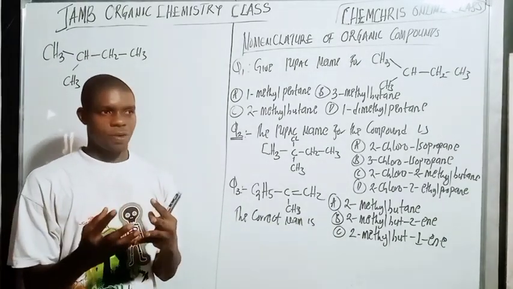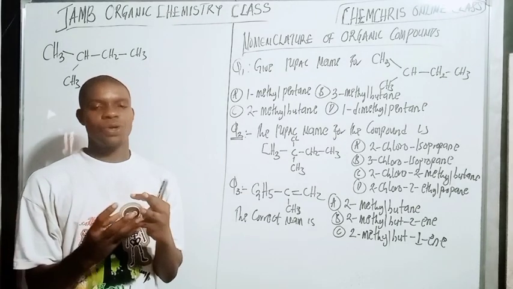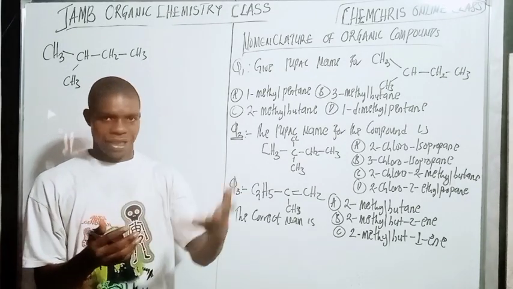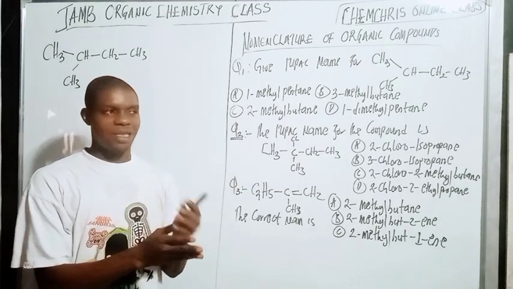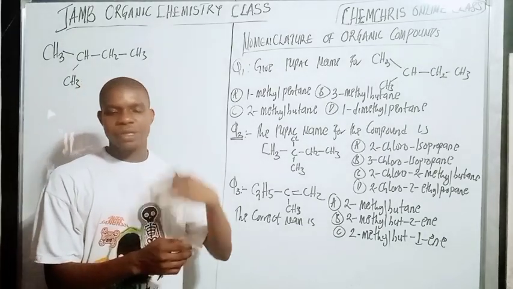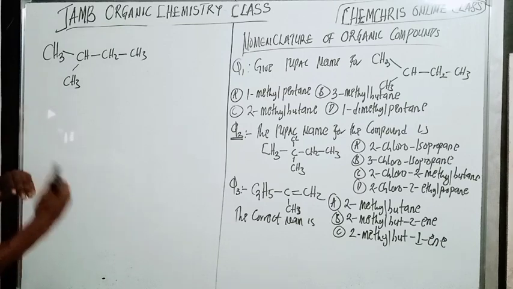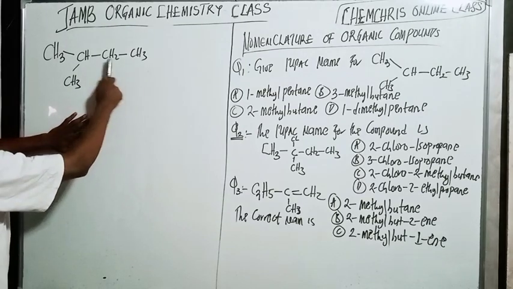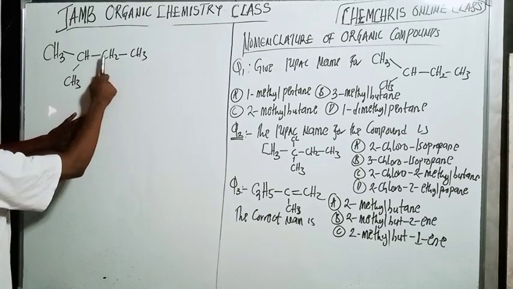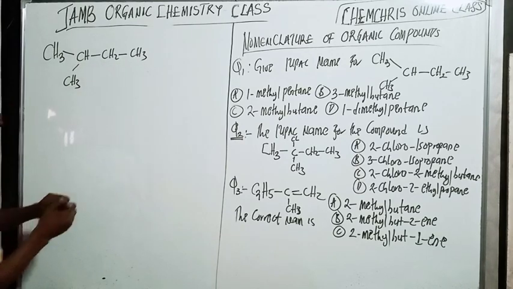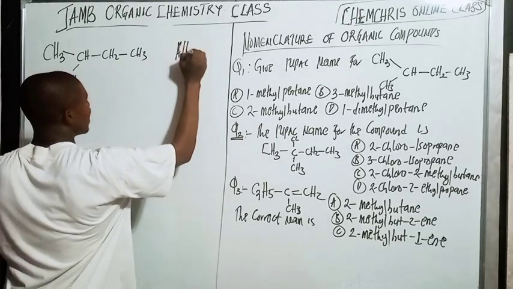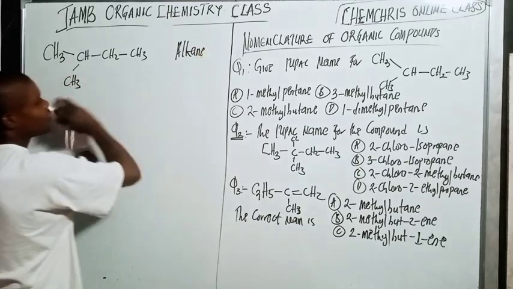This one is under alkane nomenclature. When naming an alkane, you must take the longest chain. The longest chain is the chain that has the most carbon atoms, a continuous chain. 1, 2, 3, 4. Right there. So it's an alkane. The main reason it's an alkane is that they all have single bonds.